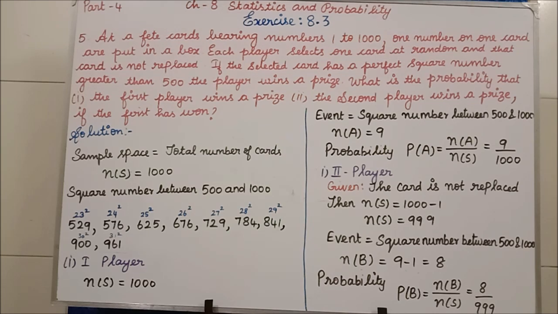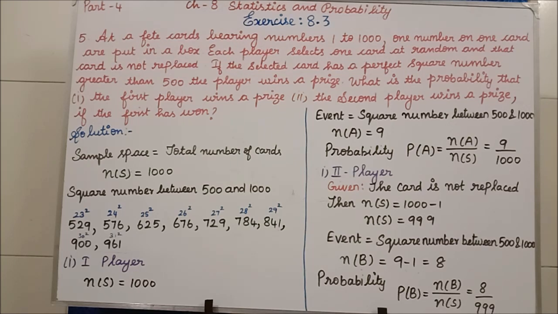They are playing with normal cards. How many cards have they taken? They have taken 1000 cards. In each card they have represented one number. If you take the first card, 1, 2, 3, 4, 5, 6, 7, in each card one number only.